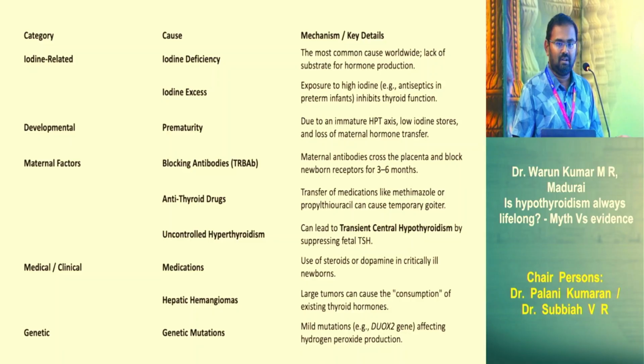Medications are very commonly seen. Steroids, we have amiodarone, we have lithium. So a drug history should be obtained whenever we are seeing an elevated TSH. Hepatic hemangiomas can cause this kind of higher TSH. This is actually increased utilization of the thyroid hormone in the periphery, but very rare to have this kind of scenario. Genetic mutations like DUOX2 mutation, which we have seen in the neonate, are definitely one of the least common entities we see.